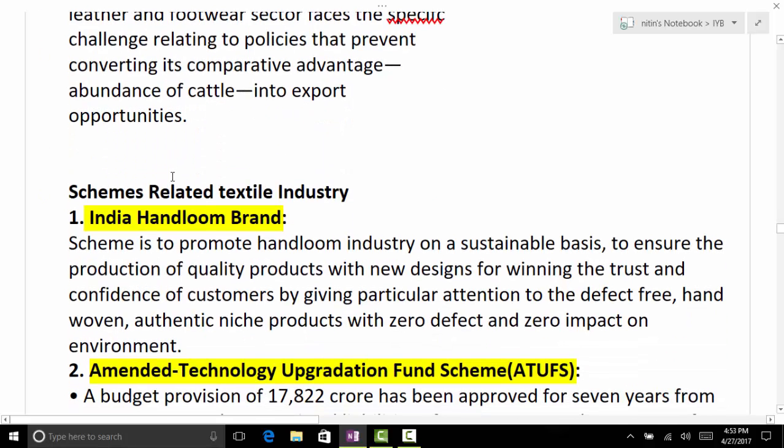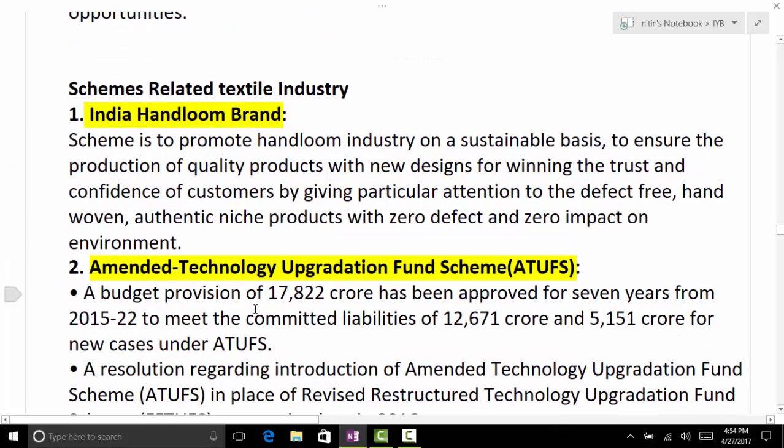Now we read certain schemes related to the textile industry. First is India Handloom Brand. Remember them directly. This textile segment is very important, and our main focus is towards marks. India Handloom Brand. Secondly, ATUFS, that is the Amended Technology Upgradation Fund Scheme.